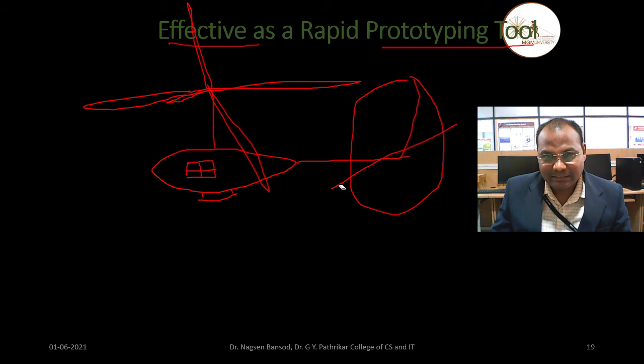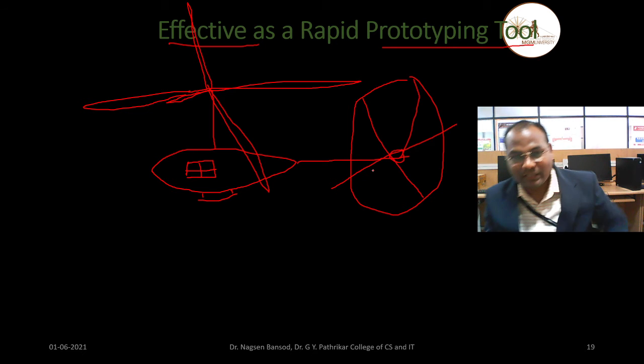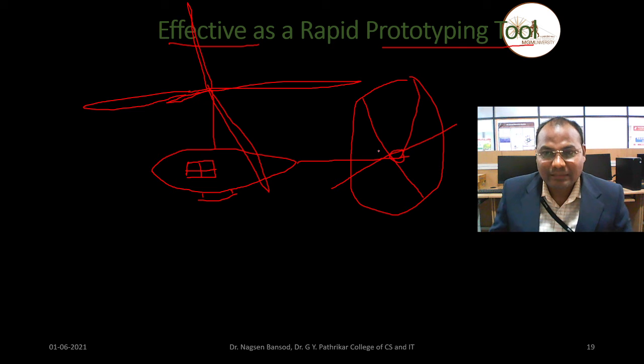Helicopter. Right. All of you guess what this is. Someone said it is a helicopter. Is it looking like a helicopter? Yes, sir.